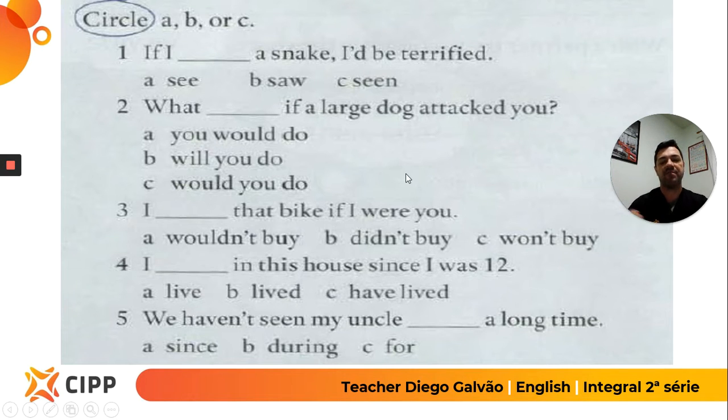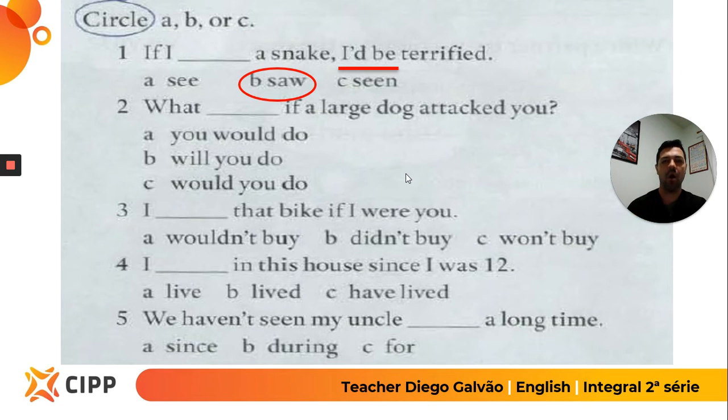So if you have the would in the second part of the sentence, of course you need to use saw, because saw is the past of see. See, saw, seen. One more question about conditional.